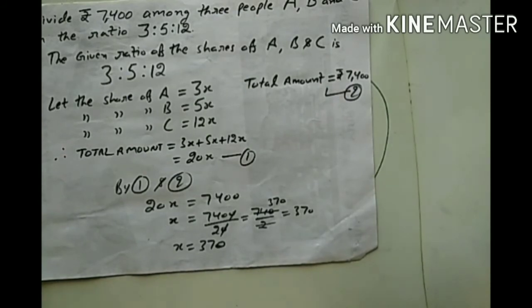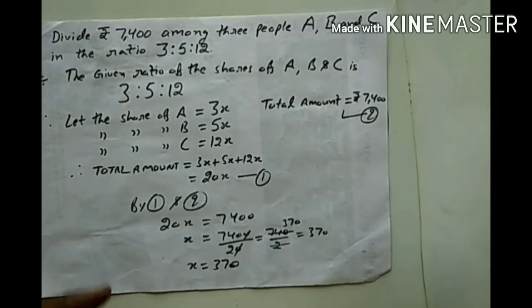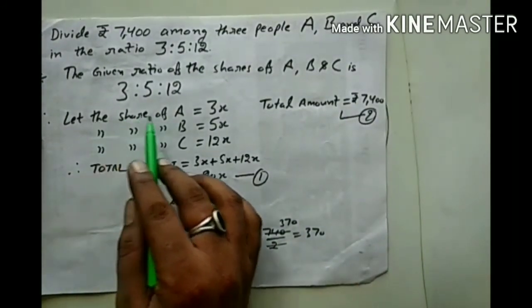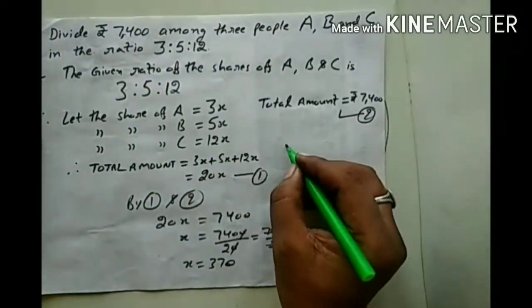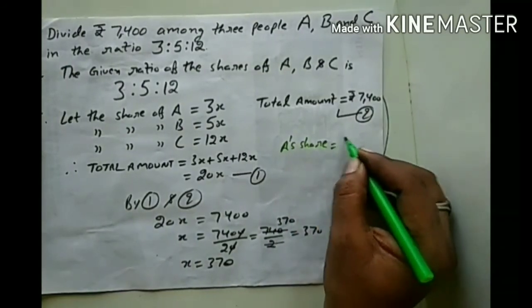But our question is to divide the rupees, we have to find the share of each and every person. So for the share of each person, I will go for it. Let the share of A be 3x. Here I write A's share, that is 3x.